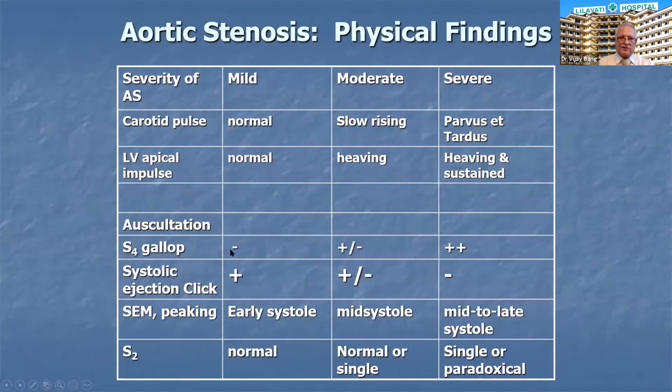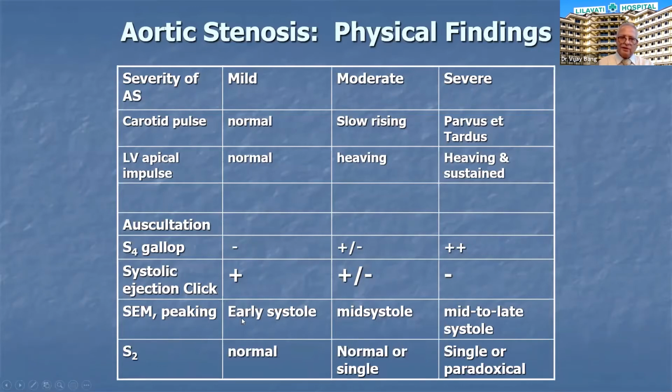The S4 gallop is not heard in mild, best heard in severe, and it can form a double apical impulse. One is of the LV apex, another one is of the palpable S4. The ejection systolic click is often heard initially in mild cases and sometimes in moderate cases because the valve is pliable. When the valve becomes immobile in severe aortic stenosis, the ejection click is not audible.